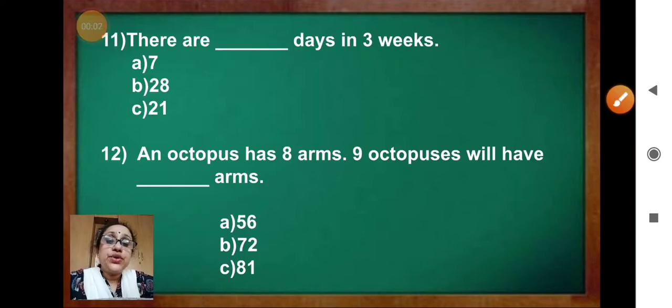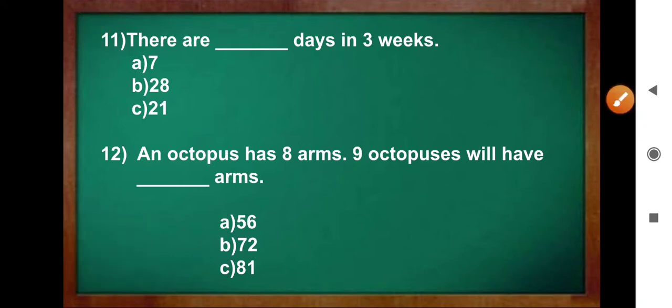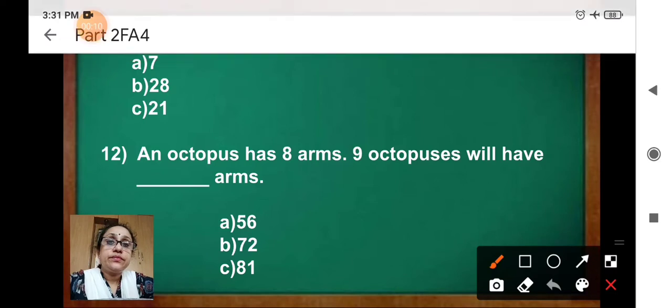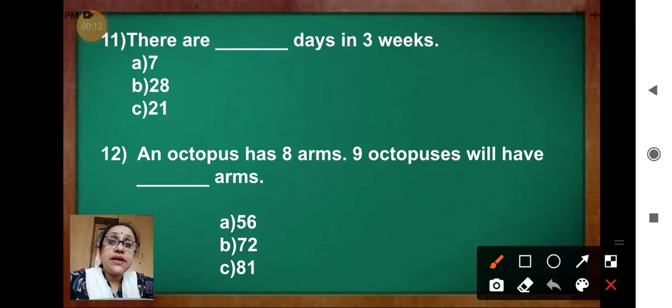Now, question 11. There are dash days in 3 weeks. Your options are 7, 28, 21. Now, what you have to do? First tell me how many days are there in 1 week? There are 7 days in 1 week.